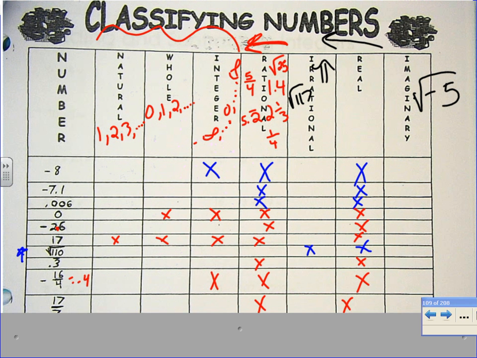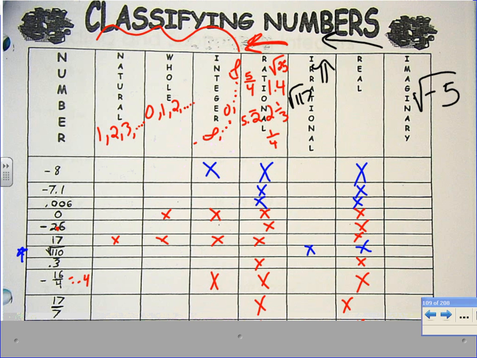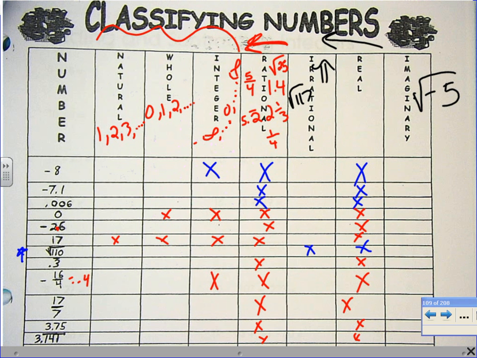Breyer, 3.75. Not an integer. Good. Rational, real. 3.141 repeating is rational, real.